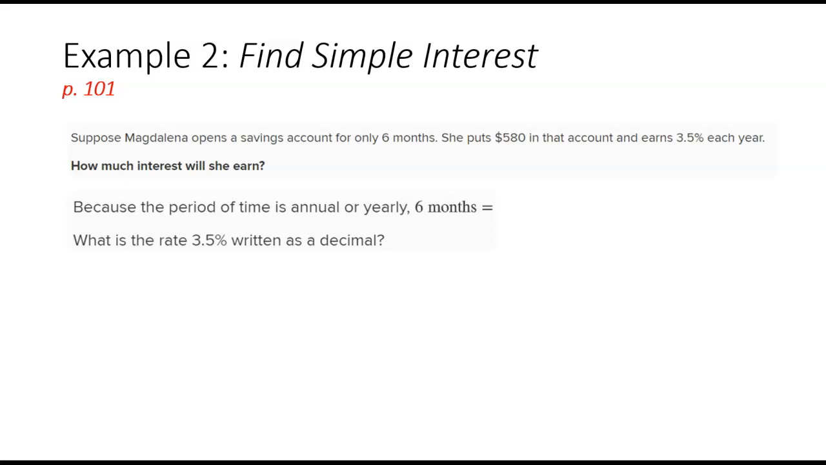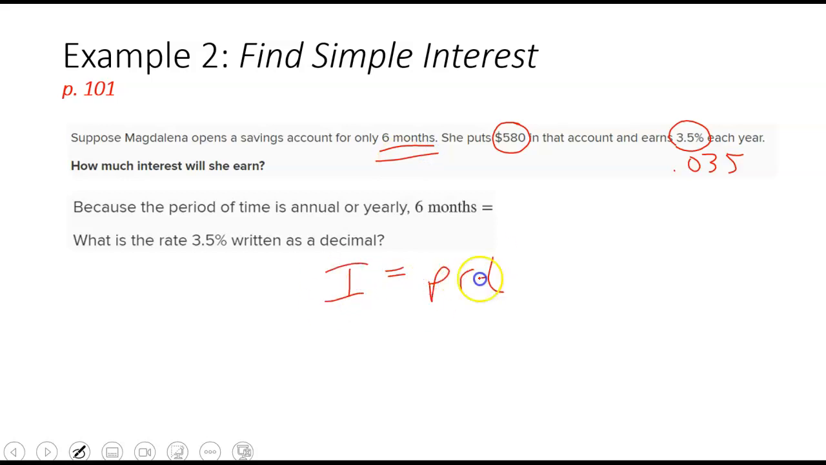Same type of problem, but this one says that she opens a savings account for only 6 months. She puts $580 in that account and it earns 3.5% each year. How much interest will she earn? So the key thing to remember is that we still have our principal. We still have R, which we found in the last example was 0.035, but our time is 6 months. And for this formula, if I'm going to plug a number into this formula, T has to be in years.